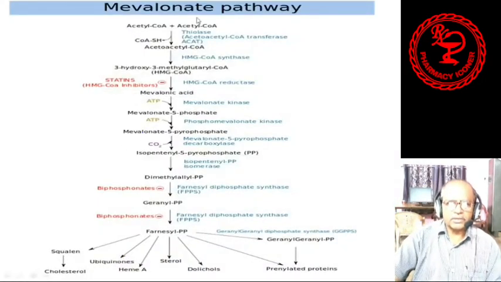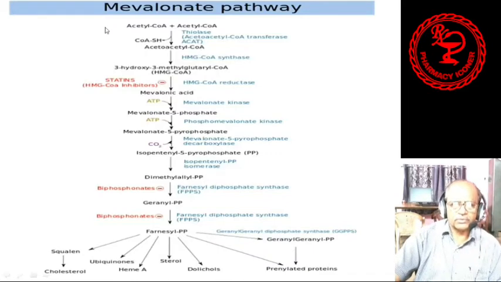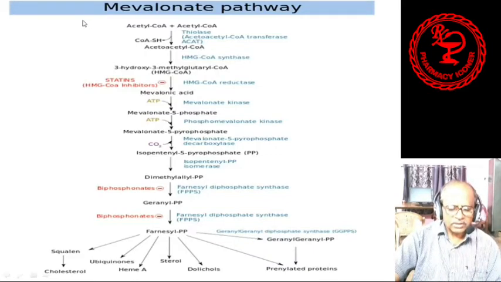Next, the mevalonate pathway or acetate mevalonate pathway. Why is it called acetate? Because the starting material is acetyl coenzyme A. So here you see two acetyl coenzyme A. By the combination of these two acetyl coenzyme A with the help of thiolase, means acetoacetyl coenzyme A transferase, it forms acetoacetyl coenzyme A. Two molecules of acetyl coenzyme A produce acetoacetyl coenzyme A.